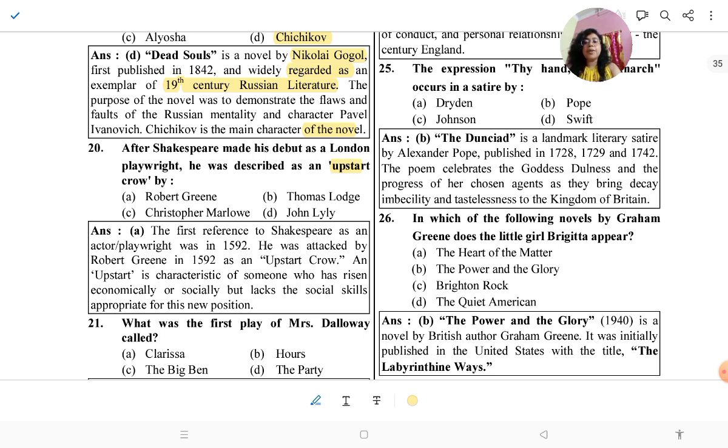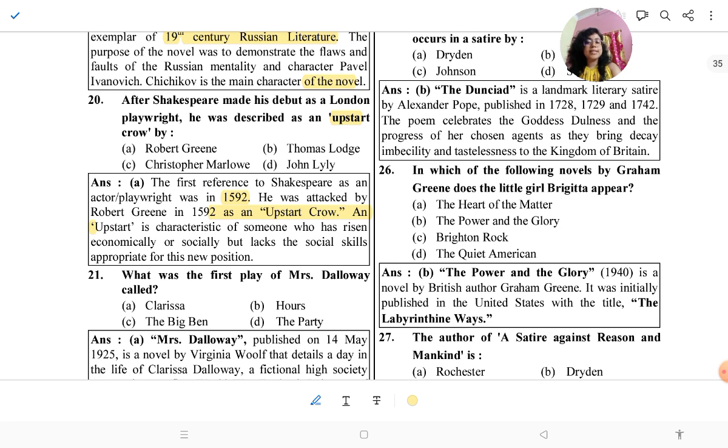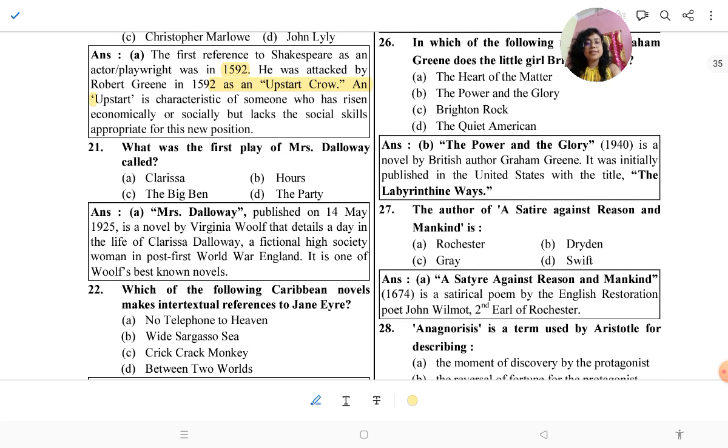The first reference to Shakespeare as an actor or playwright was in 1592, when he was attacked by Robert Greene as an upstart crow. An upstart crow is characteristic of someone who has risen economically or socially but lacks the social skill appropriate for his new position. So he criticized Shakespeare as an upstart crow.